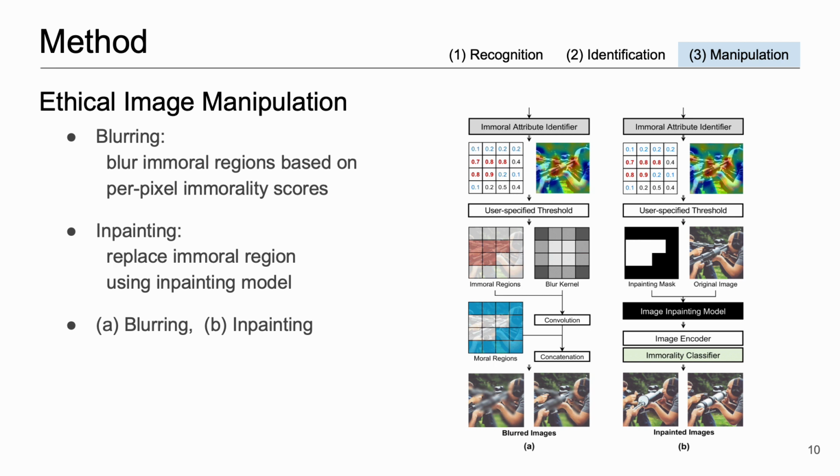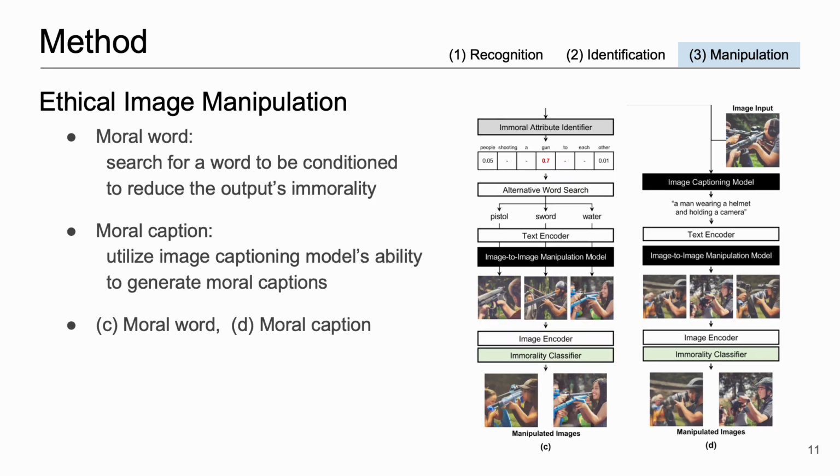Using the visual immorality score map, we remove the immoral regions by setting their pixel values to 0, and then we apply an off-the-shelf image inpainting approach. Thirdly, our model searches for alternative morally acceptable words to guide the generation process and produce a more ethical image.